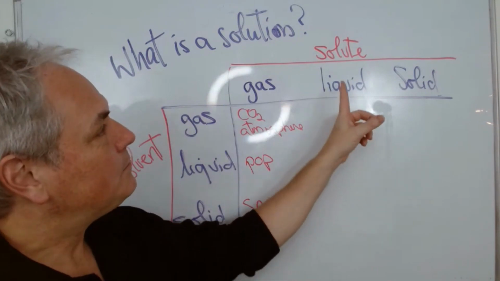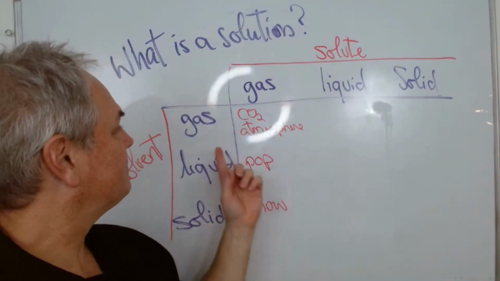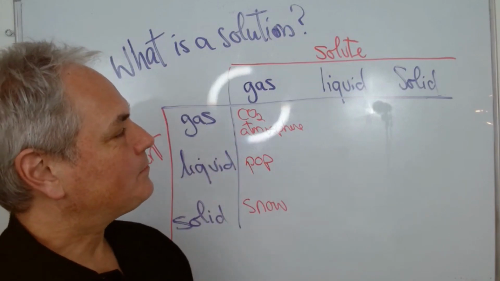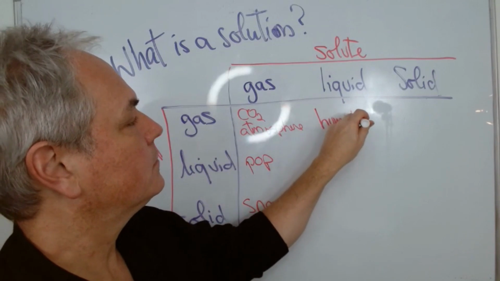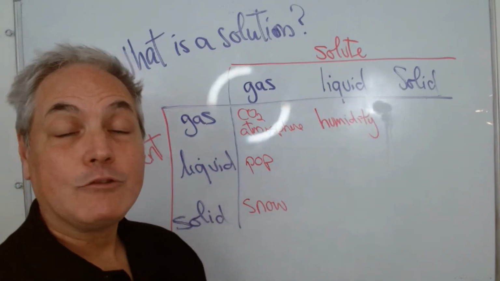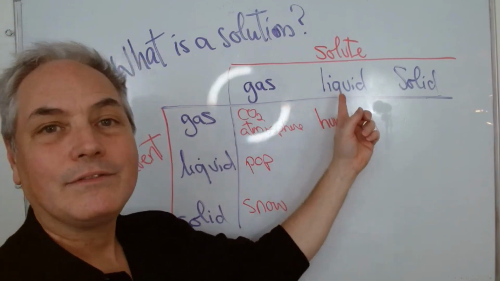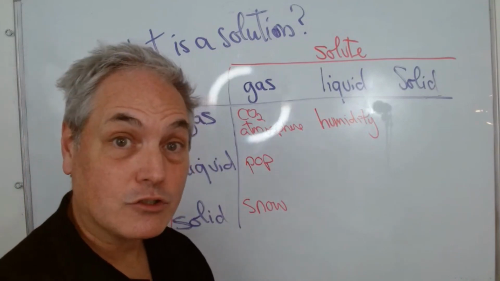Now, what do we mean by having a liquid that is dissolved in a gas? One example for this would be humidity. So for example, if you have, it's a hot day and you have evaporation, you have liquid water that is going into the atmosphere, hence having a mixture.